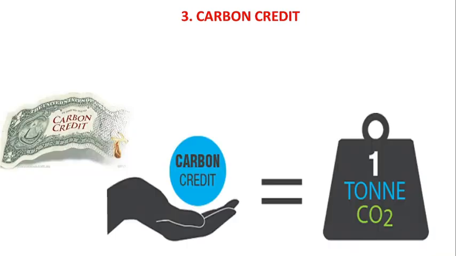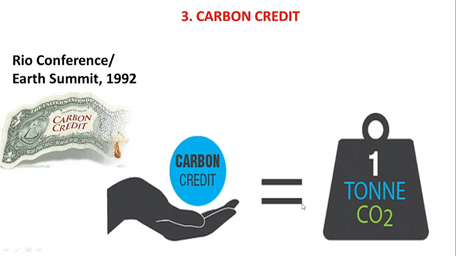The third method to mitigate carbon emission is known as carbon credits. A carbon credit is a tradable certificate or permit which represents the right to emit 1 ton of CO2. So 1 carbon credit is equal to 1 ton of CO2. The Rio Conference, also known as Earth Summit 1992, was the conference in which the guidelines of sustainable development were laid down. In this conference, the United Nations Framework Convention on Climate Change was formulated to reduce climate change.